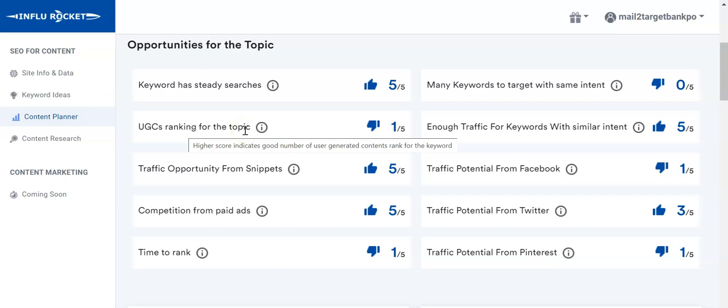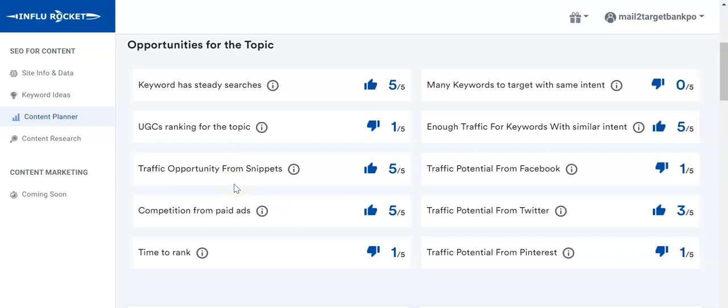This tells us about the user-generated content ranking for this topic, and these are not quite much. So the UGCs are not ranking for this particular keyword. So that shows it has less opportunity and higher competition. Similarly, paid ads. So it has a large number of paid ads. So if you are able to rank organically for this particular topic, the chances are less traffic will come to your page because more traffic goes to paid ads.